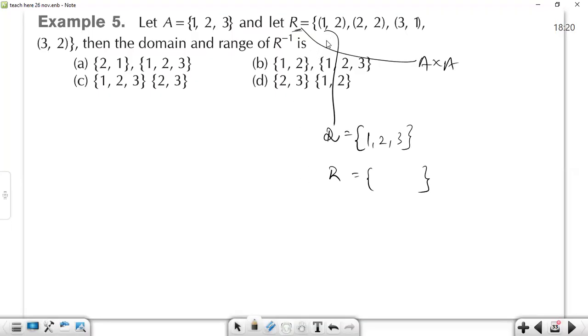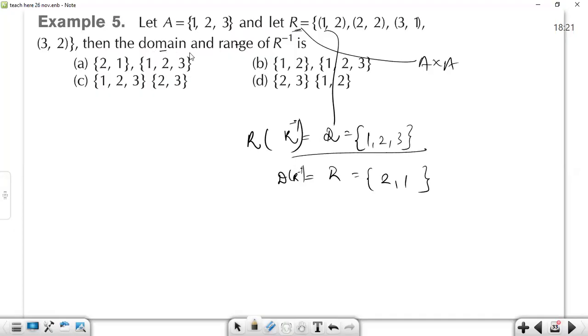The range is 2, 2, 1, so we'll write 2, 1. We do not repeat elements in a set. 1, 2 or 2, 1 is similar. So now we know the domain and range of R. For finding R inverse, the range of R will become the domain of R inverse, and the domain of R will become the range of R inverse.